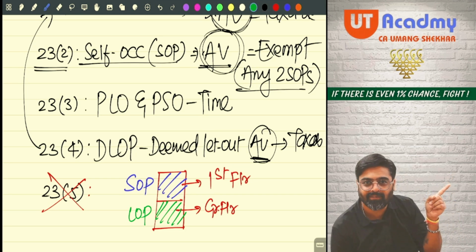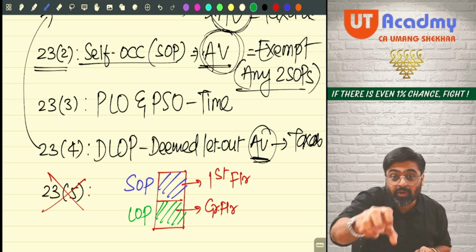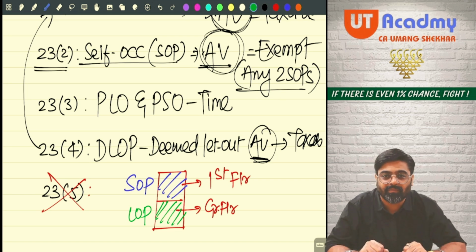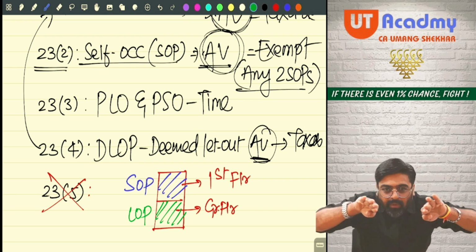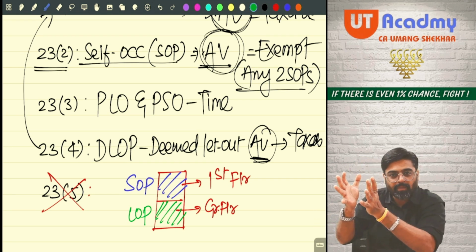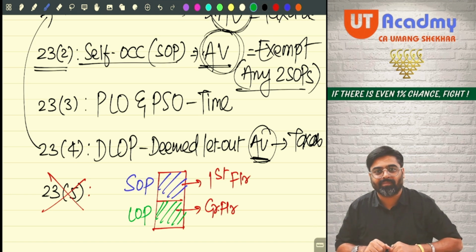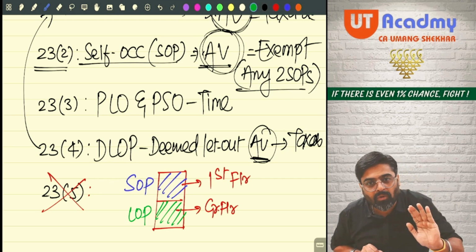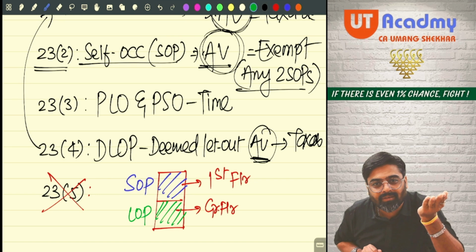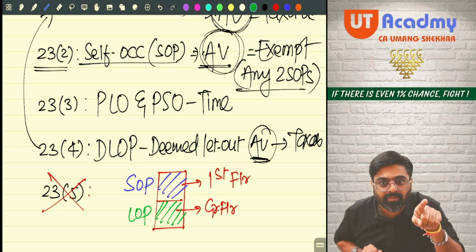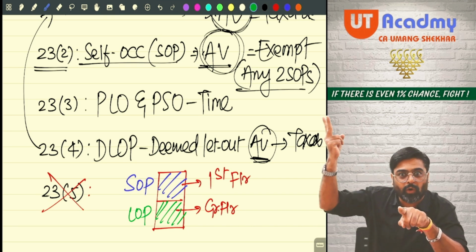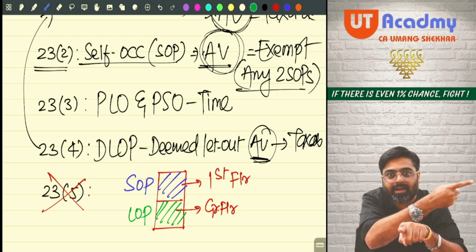Will the government like it? Because the rent earning capacity of the let out portion, you are exploiting and earning the rent, no? So the government will not like it. So what is the solution here? Do one thing. Divide the property into two parts. Let out part, separate property. Self-occupied part, separate property. Annual value of the self-occupied part can be claimed as exempt if that is the only SOP. Or if one SOP was already there, this will be the second SOP. If already two SOPs are there, this will be the third SOP, and this will be treated as a DLOP.